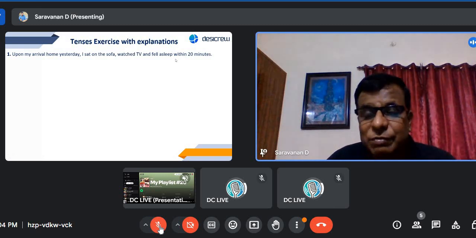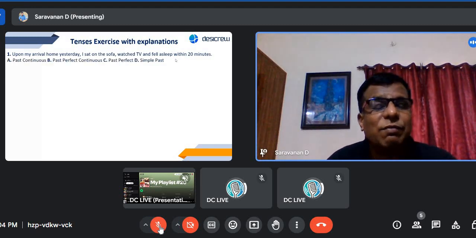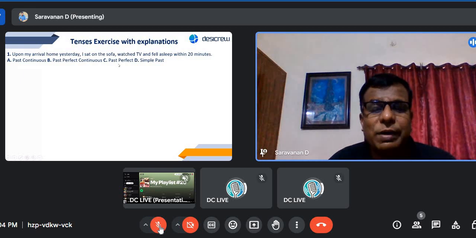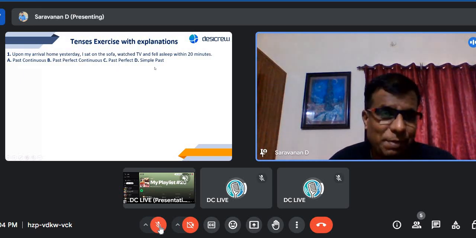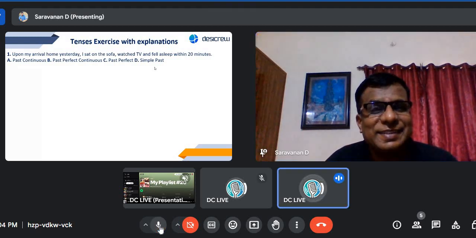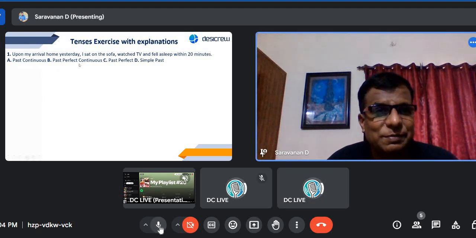Now, we need to identify which of the 12 tenses is the right one. There are 4 choices here. The first one is past continuous. Second is past perfect continuous. The next ones are past perfect and simple past, right? So you want to take a guess, Manju, which one is the right one out of these 4? Okay, so you're saying past perfect continuous?